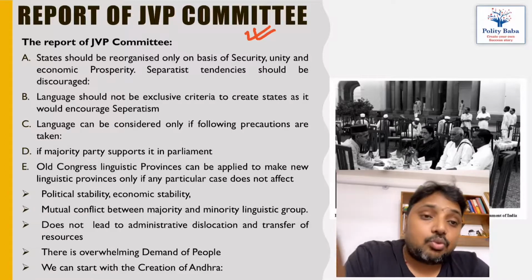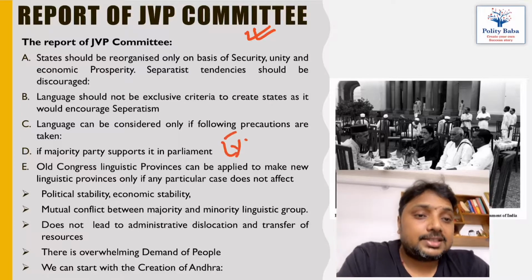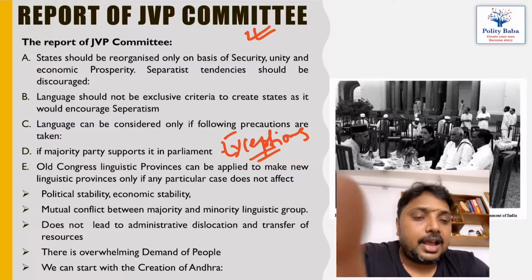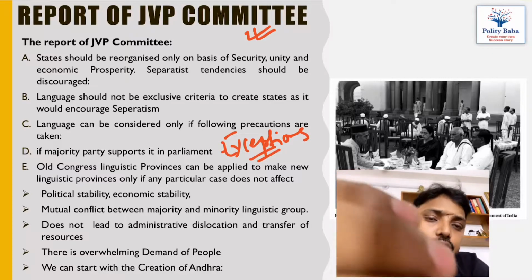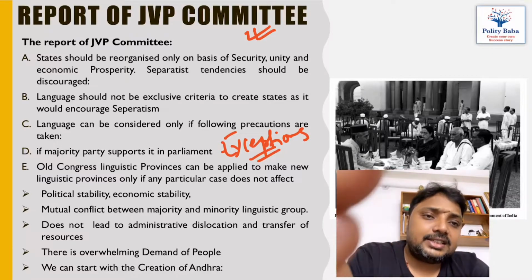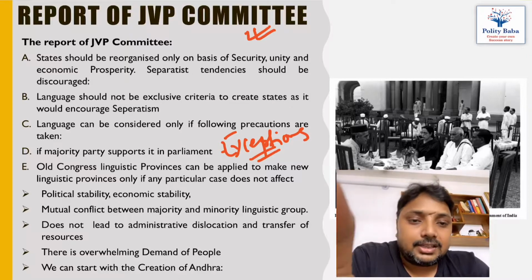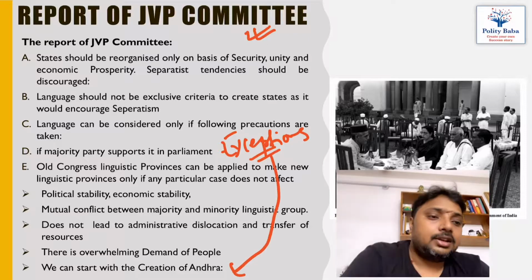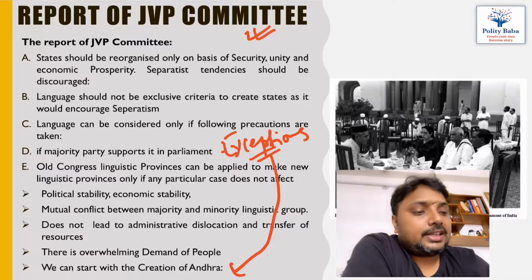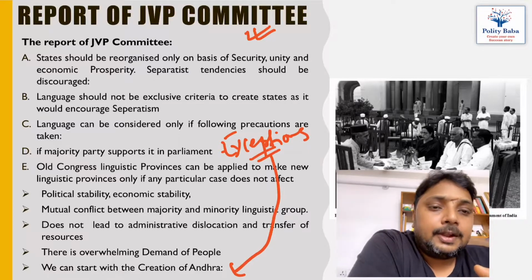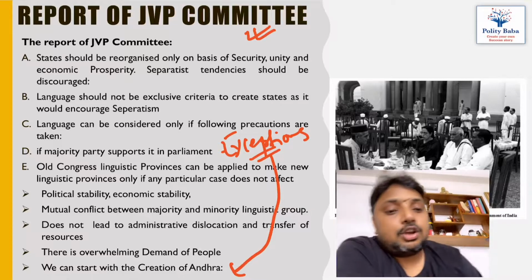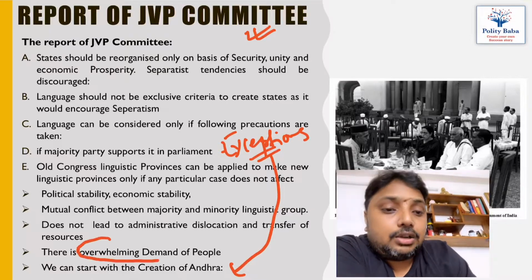But they made one exception. They said that the states reorganization idea should be dropped, and currently India should manage with the British provinces only. India should not indulge itself in creating new provinces. But this committee gave one exception for the state of Andhra: if the government wants to create a separate Telugu state known as Andhra for Telugu speaking people, then they can do it if there is an overwhelming demand of the people.